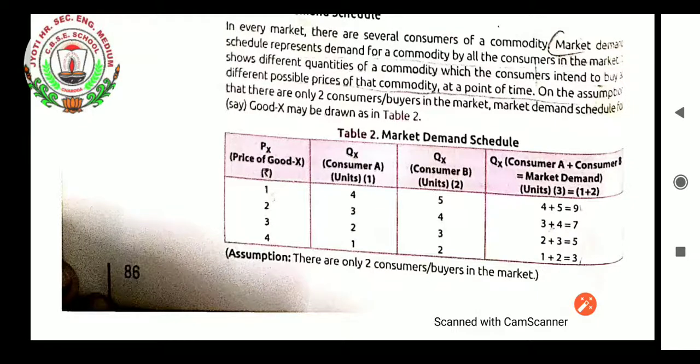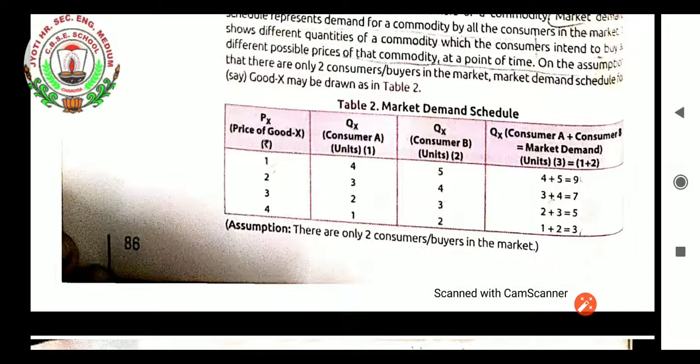Students, at a single level, if we see, when the price of goods was 1, two consumers together demanded goods X: 4 plus 5 equals 9. So it means at a certain level, when the price of goods is 1, two consumers together are demanding 9 units. So that will become market demand.